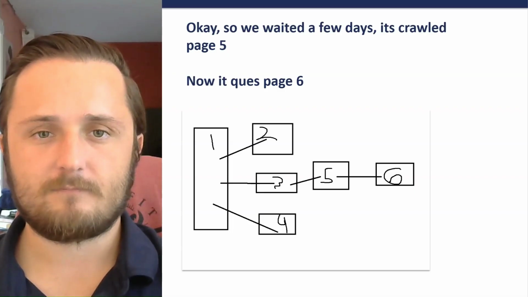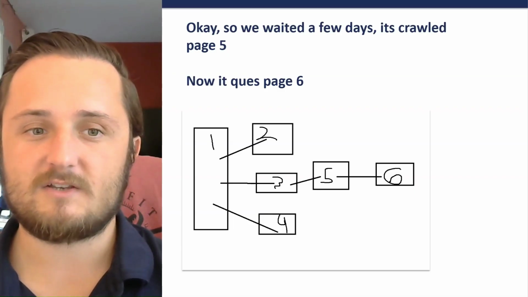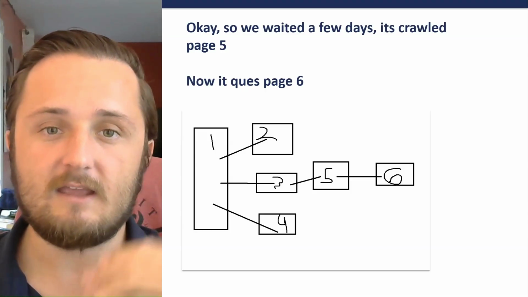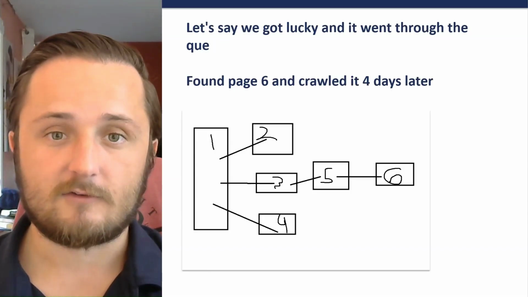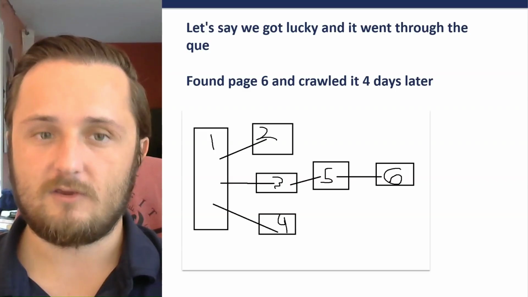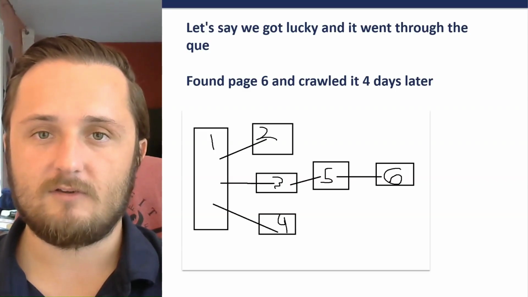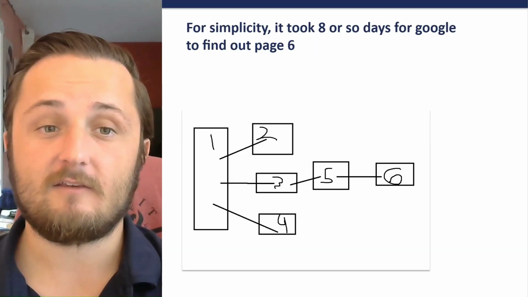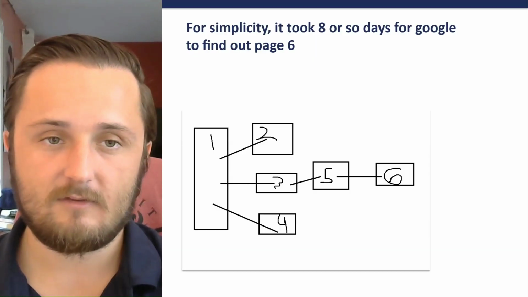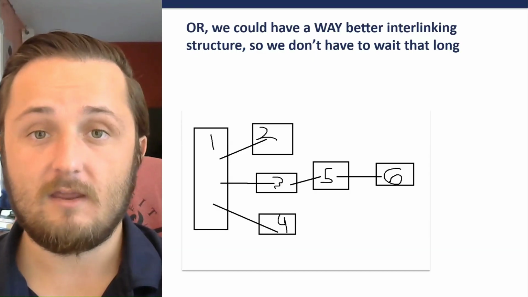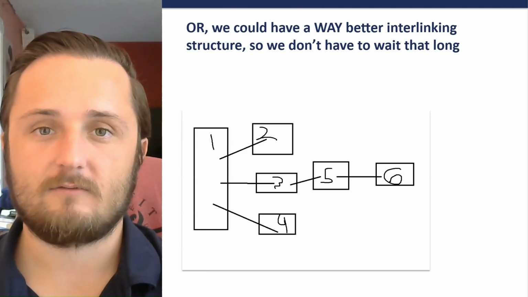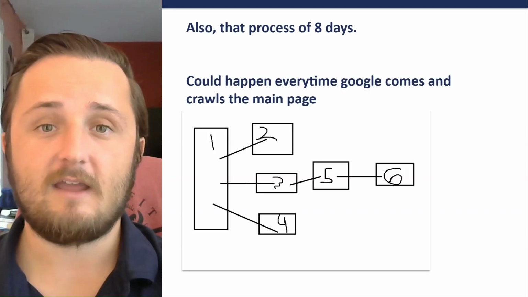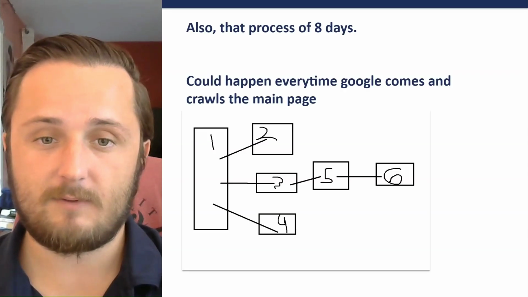Okay, so let's say we waited a few days, it crawled page 5. Now, after it crawls page 5 and gets the list of all the URLs again, it queues page 6. So let's say we got lucky, it went through the queue, found page 6, crawled it 4 days later. For simplicity, it took 8 or so days for Google to find page 6. Or we could have a way better interlinking structure so we don't have to wait that long. Also, a process of 8 days could happen every time Google comes and crawls the main page.